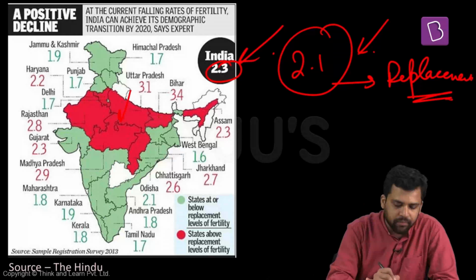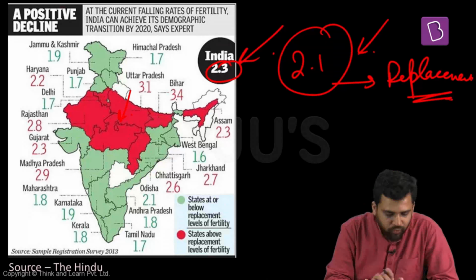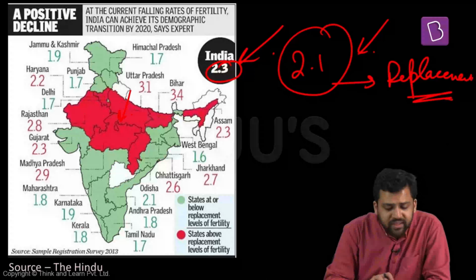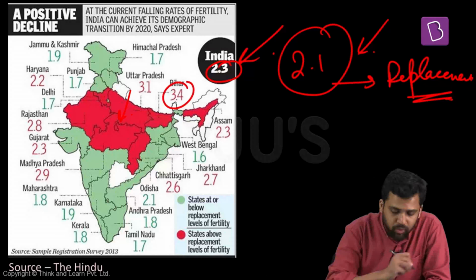The states which are red in color, these are the states which are yet to achieve replacement level. So from this you can realize that the central part of India, Rajasthan, Haryana, Uttar Pradesh, Madhya Pradesh, Chhattisgarh, Bihar, Assam, northeast part of India, these are the states where replacement level has not been achieved. And just look at some of the states, Bihar 3.4, UP 3.1.